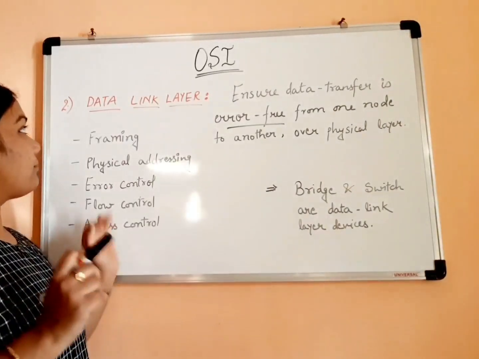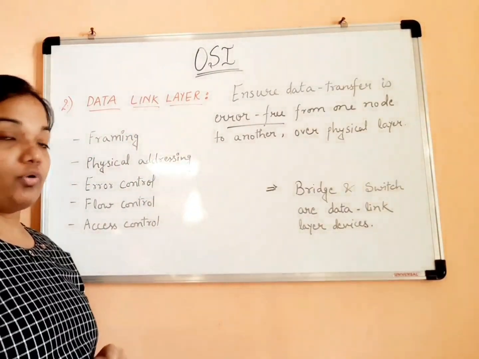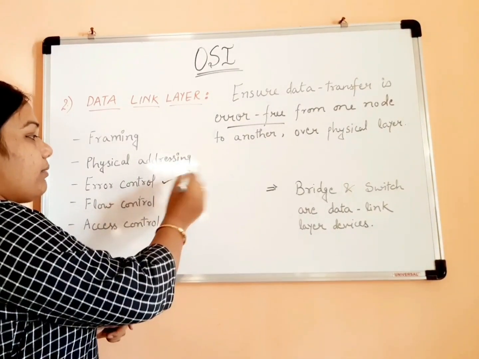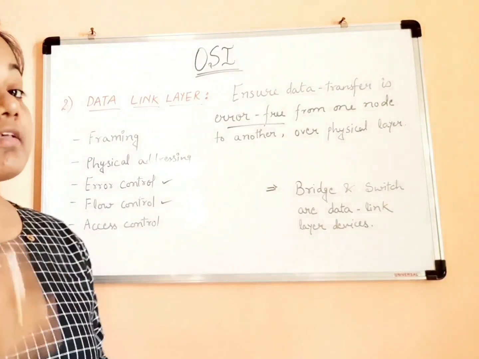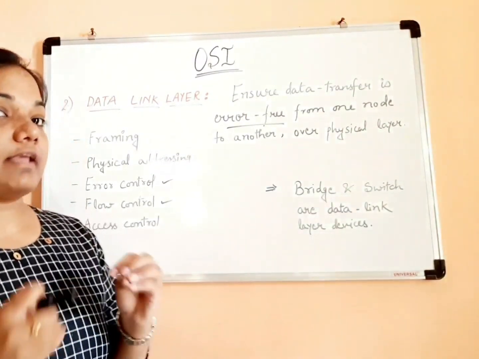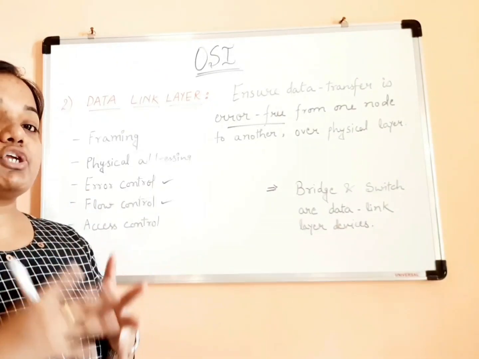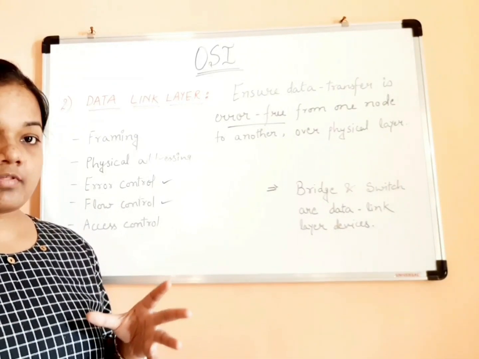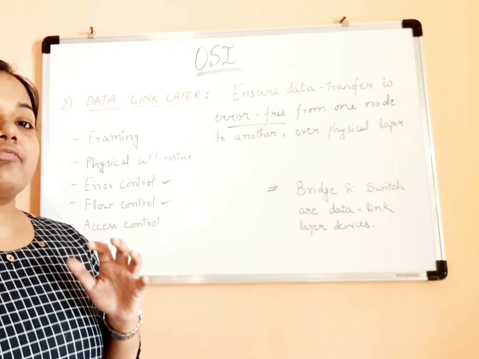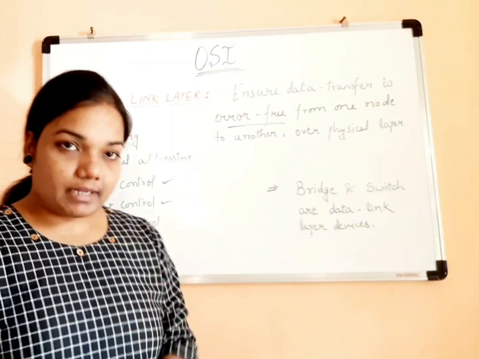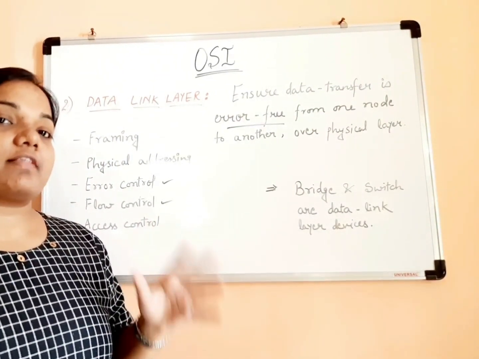And one of the again important functionalities of data link layer is access control. So I think you already knew about flow control, error control, but now what is access control? Access control is a functionality that is equally important. Let's say there is a network that is shared among multiple systems, so there must be a rule defined that within any given period of time, that network should be used by any specific system only.